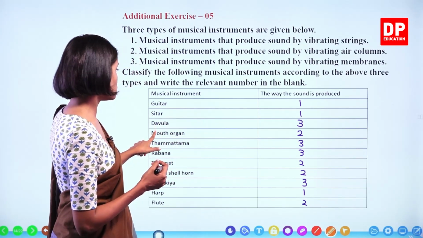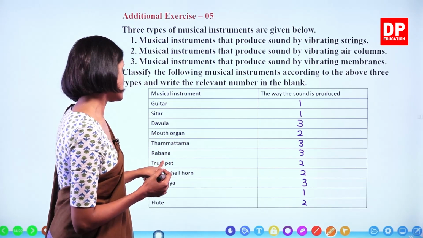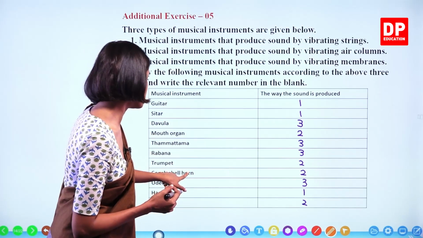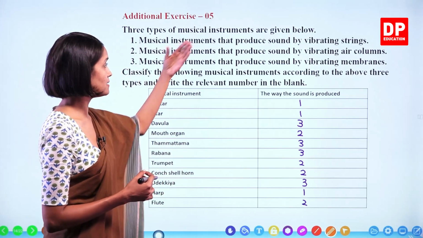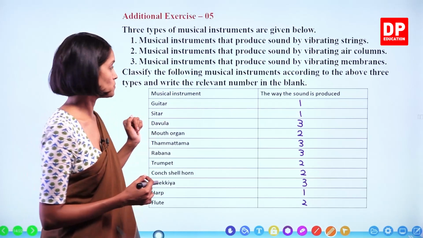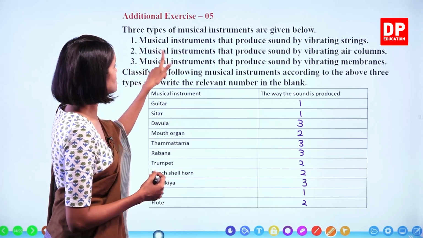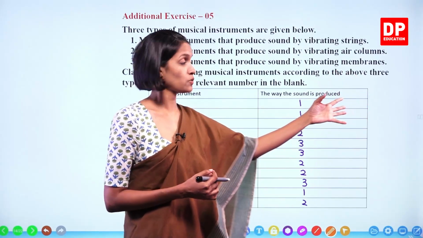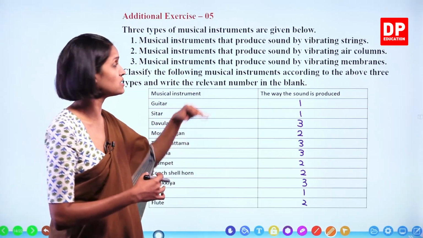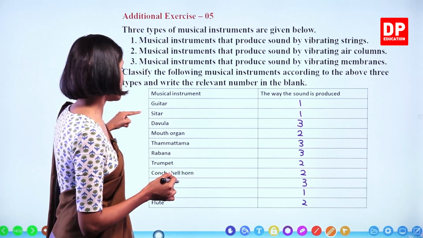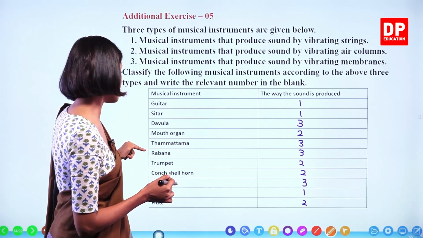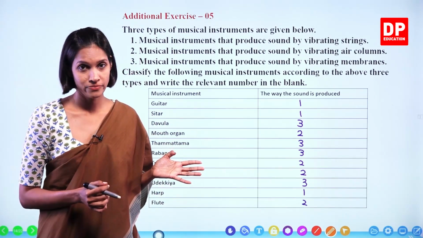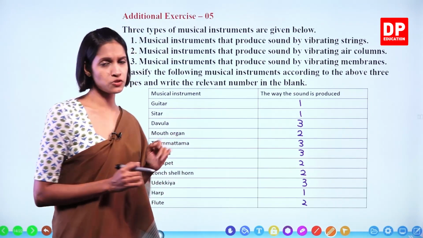So, number 2, mouth organ, trumpet, Cornshell horn and flute go under number 2, wind instruments, right? Number 3, musical instruments that produce sound by vibrating membranes. Okay, so all the drums go under the third category. Dowler, Tammatama, Rabana and Udakya. Right, children? I hope you understood this part.